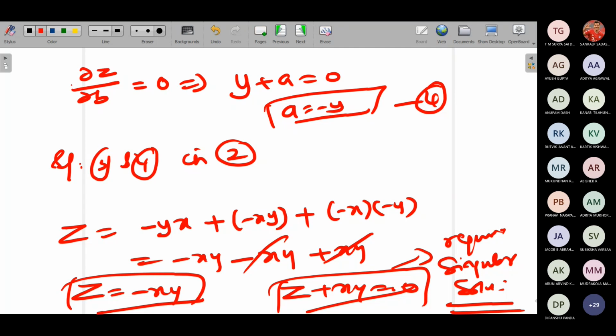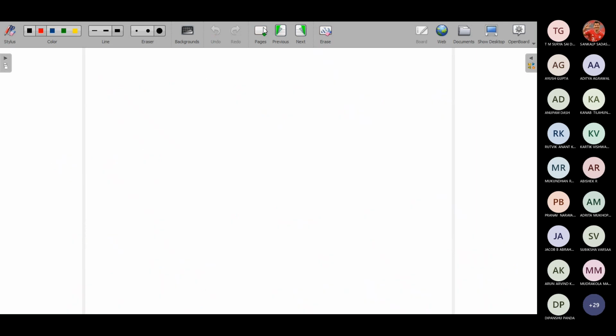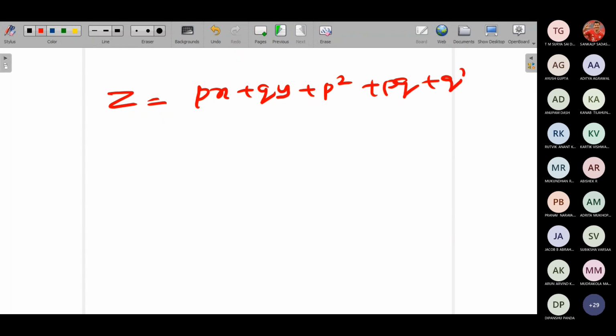Okay. Let me explain one more problem. You can take down. Solve or find the singular solution for the equation z is equal to px plus qy plus p square plus pq plus q square.